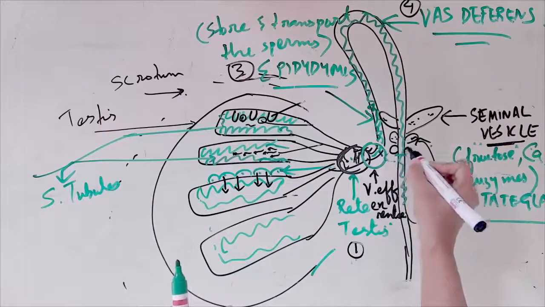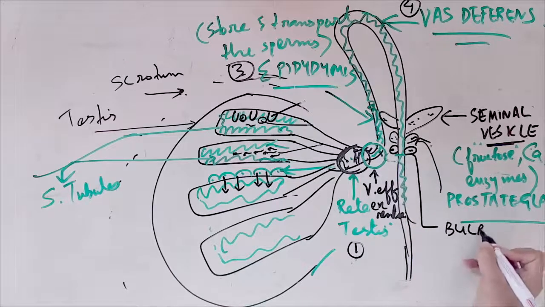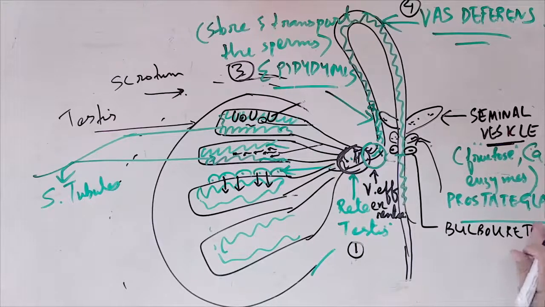We have another one, the bulbourethral gland.